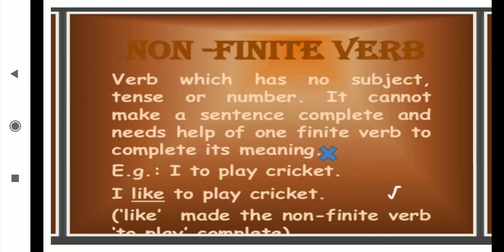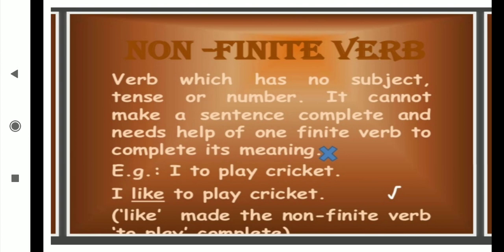Now we are going to see the non-finite verb. A non-finite verb has no subject, tense or number. There is no limitation of singular or plural. They are separate, which means there will be no impact on the verb, no change to it. Before, I said in the finite verb, if I change the subject, as per that subject I change the verb. But in a non-finite verb, whether the subject is singular or plural, I am not going to make any changes in this verb. And these verbs always come in two forms, either the ing form or the v3 form.